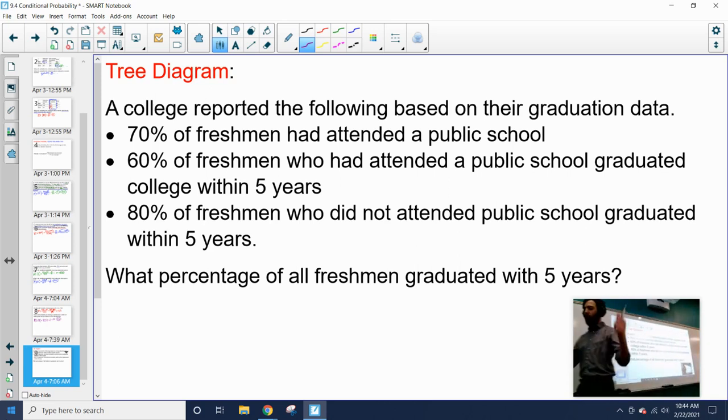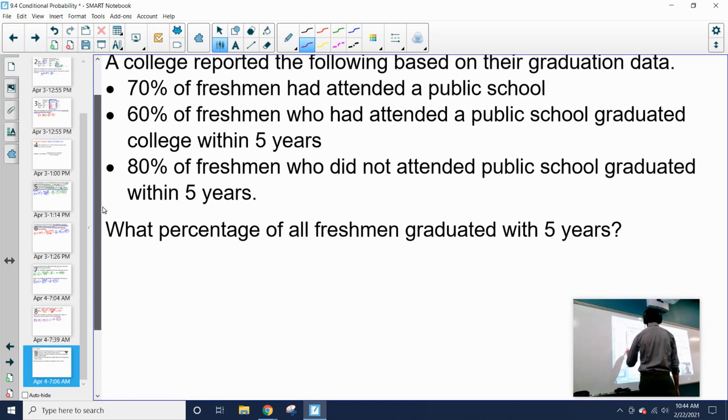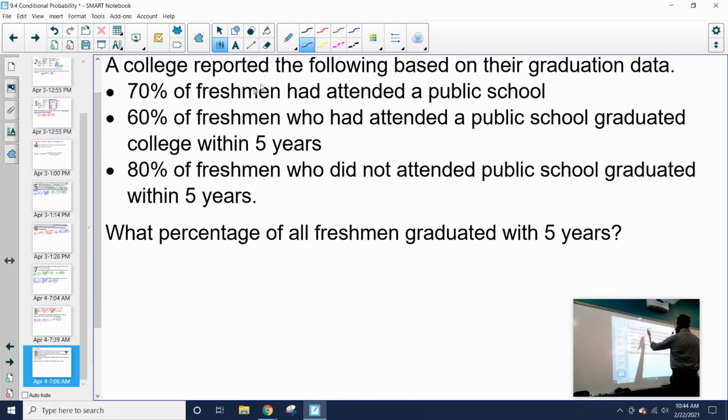So we got a lot of information coming up here. And one easy way to organize this information is using something called a tree diagram. So we're going to create a tree diagram. And this diagram is going to give us the breakdown of the different possibilities. And this will help us give an idea of what we're looking for.